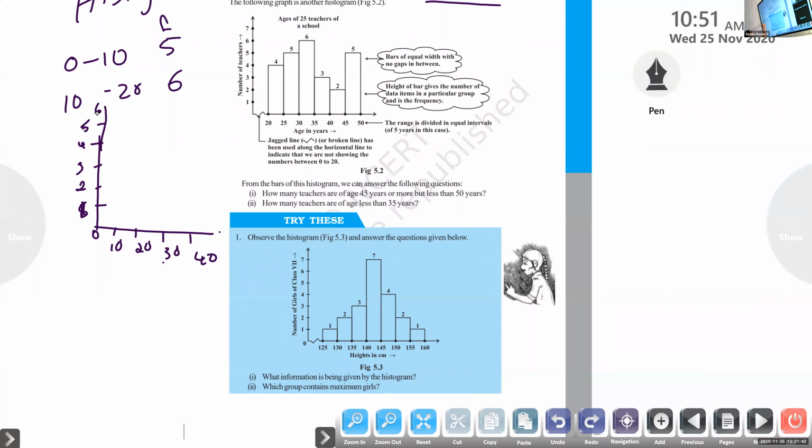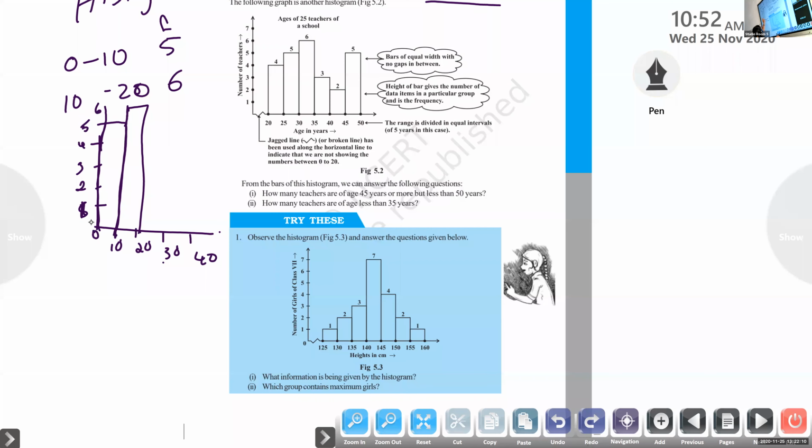So 0 to 10 will be the first bar. Then 10 to 20. It is continuous, so the next bar starts from 10. Next, 20 to 30 starts from 20.